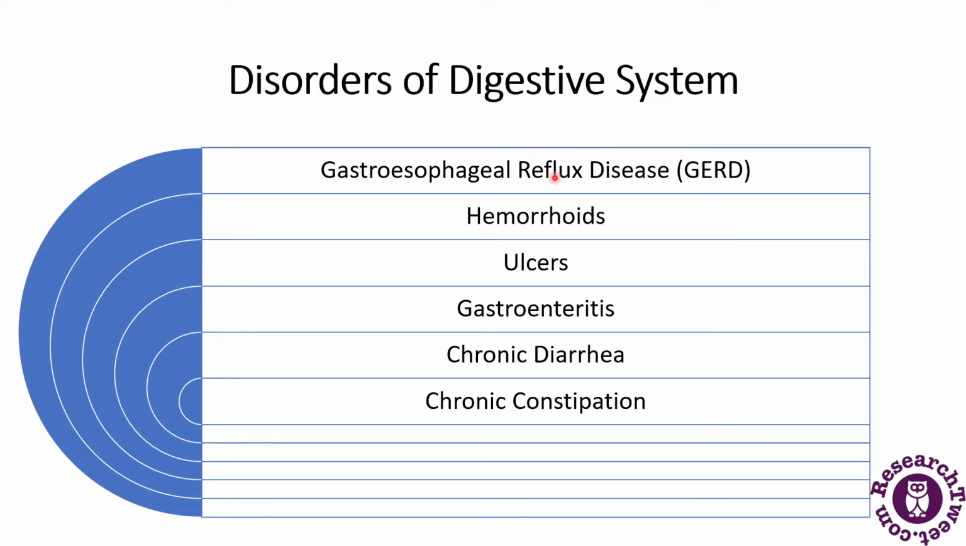There are six most common disorders: gastroesophageal reflux disease, hemorrhoids, ulcers, gastroenteritis, chronic diarrhea and chronic constipation. So these are some of the diseases or disorders which are common. Let's discuss each of these disorders in detail.